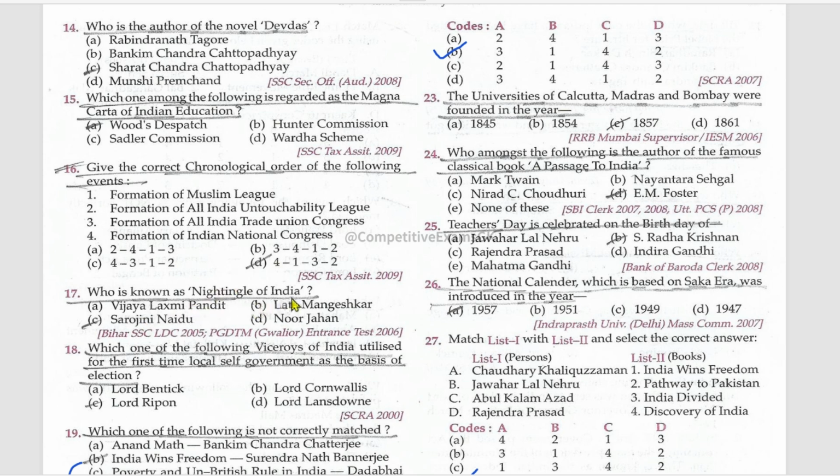Who is known as Nightingale of India? Sarojini Naidu. Sarojini Naidu served as the President of Indian National Congress in which year? Mention it in the comment. Which one of the following viceroys of India utilized for the first time local self-government as the basis of election? Lord Ripon.